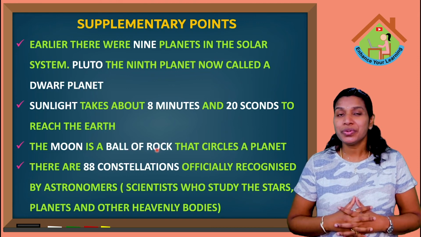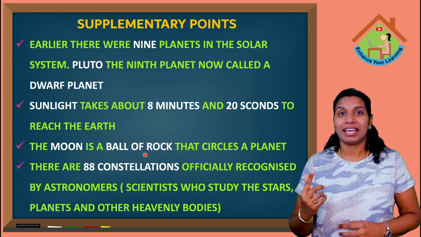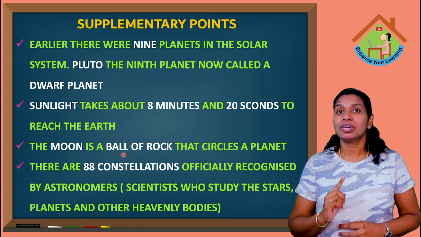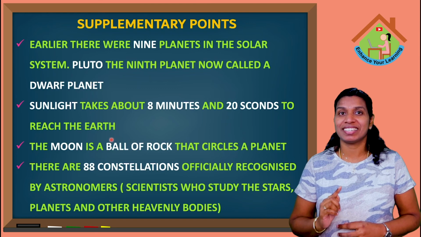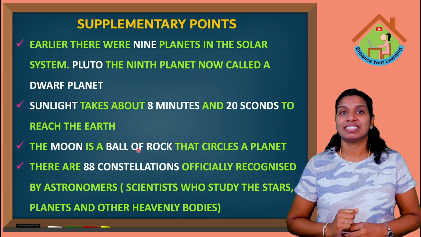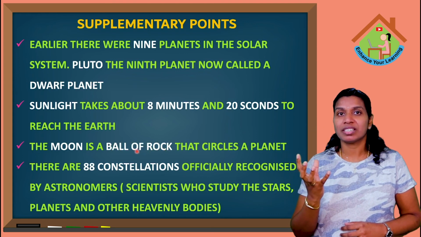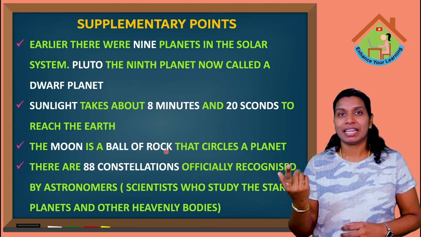Next, the moon is a ball of rock that circles a planet. I told you already, the moon does not have its own light, right? It reflects the light which it receives from the sun. So it is a ball of rock, and it rotates around the planet.